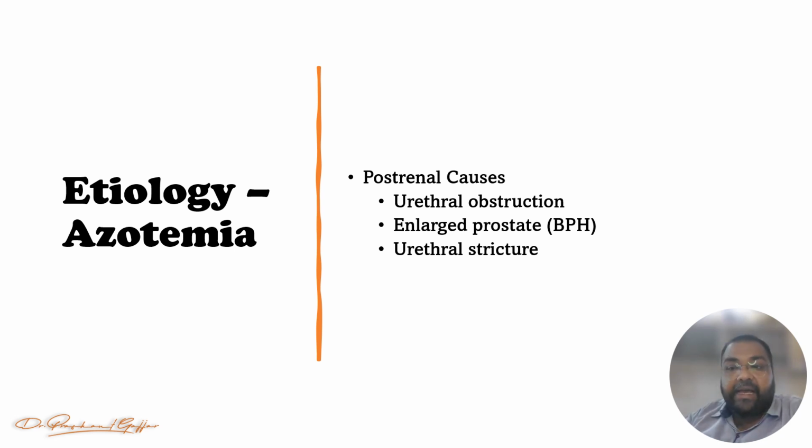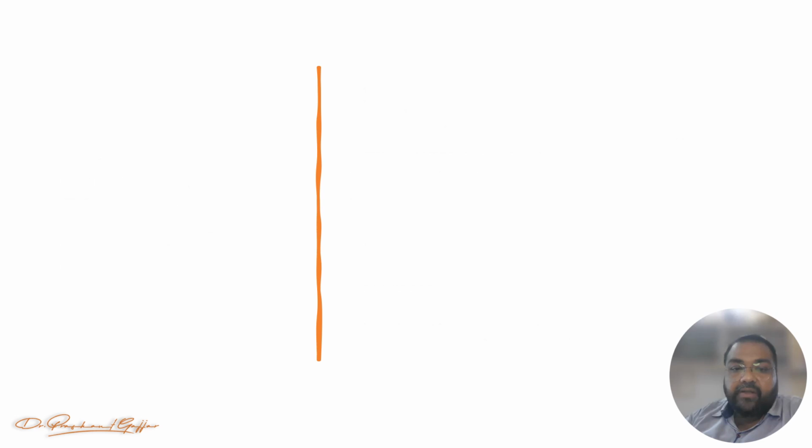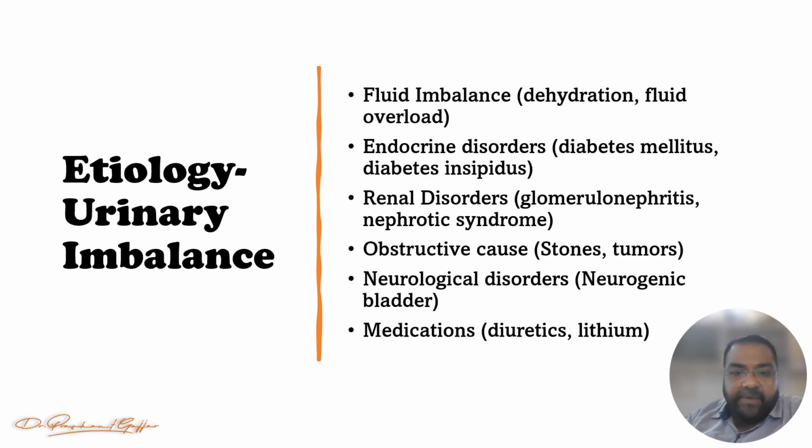Now let's see what are the etiologies of the urinary imbalance. So once again सेम ही रहेगा, but थोड़ा चेंज है. फर्स्ट, फ्लूइड imbalance, डिहाइड्रेशन एंड द फ्लूइड ओवरलोड, दो चीजें हुए हैं, इधर फ्लूइड कम हो गया है, so which can cause the oliguria or the anuria or fluid overload, right?